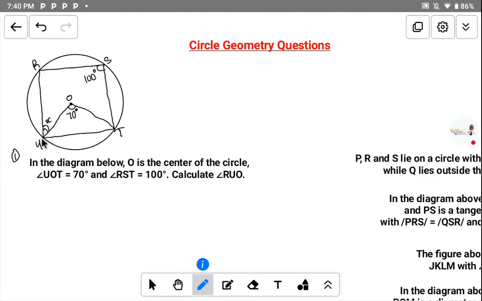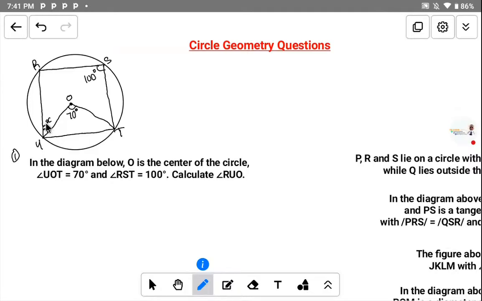We have two angles here that represent this U. The first one is the angle RUO. Again, if it is angle OUT, it means we'll be searching for this angle we have here. But the question has to find the angle RUO, so we're looking at this particular angle. That is what we're looking for.